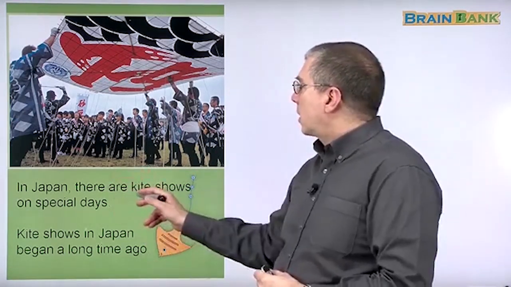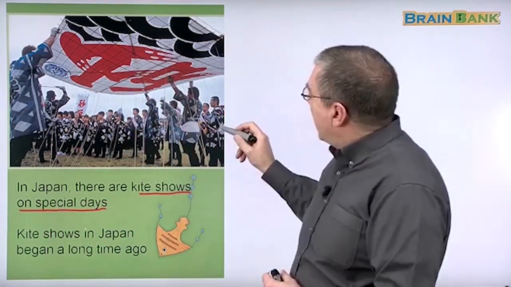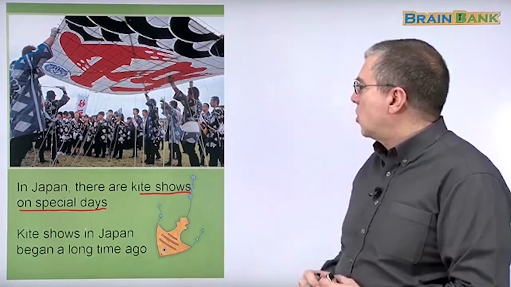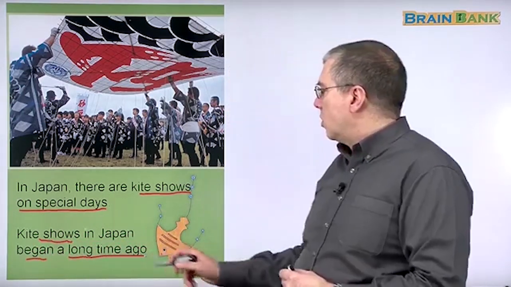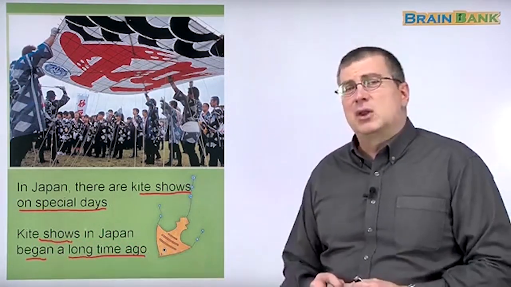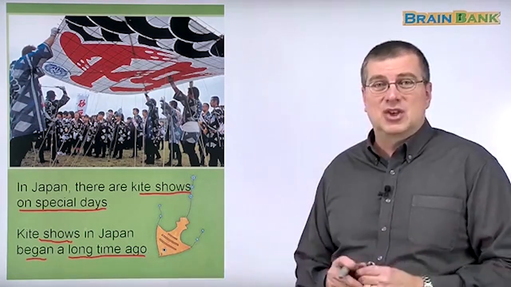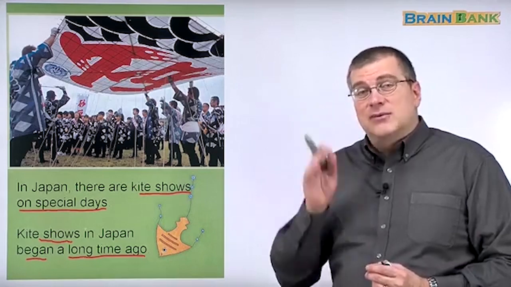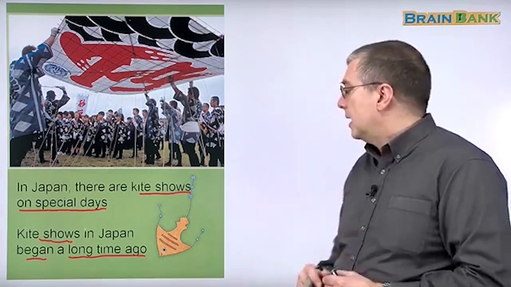In Japan, there are kite shows on special days. Right? There are so many Japanese people here, and they're having a kite show. Kite shows in Japan began a long time ago. So kite shows have a long history in Japan. Of course, Japan is right next to China, so the idea of kites probably went to Japan very early, and also to Korea, of course.